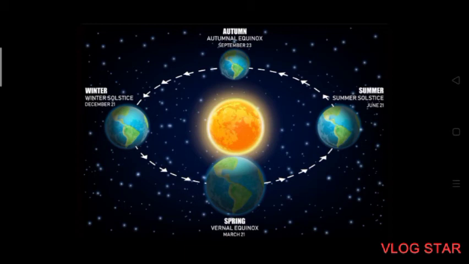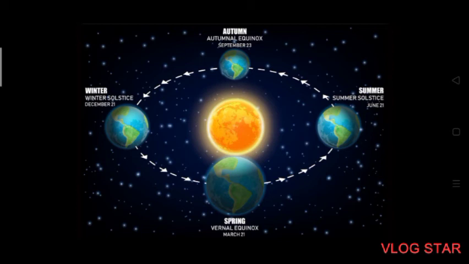Spring equinox. The moment of vernal equinox or March equinox occurs on March 20th or 21st. The rays of the sun fall vertically at the equator. At that time, the circle of illumination passes through both poles, so periods of daylight and darkness are nearly 12 hours each all over the world.